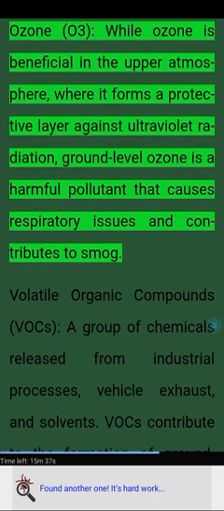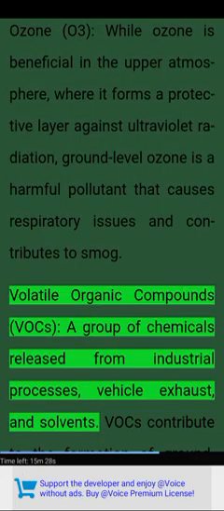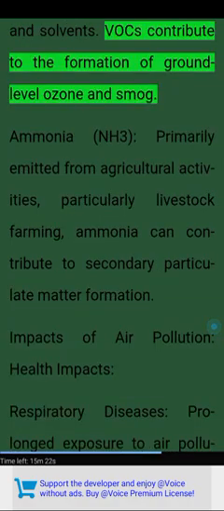Ozone (O3). While ozone is beneficial in the upper atmosphere, where it forms a protective layer against ultraviolet radiation, ground-level ozone is a harmful pollutant that causes respiratory issues and contributes to smog. Volatile organic compounds (VOCs), a group of chemicals released from industrial processes, vehicle exhaust, and solvents. VOCs contribute to the formation of ground-level ozone and smog.